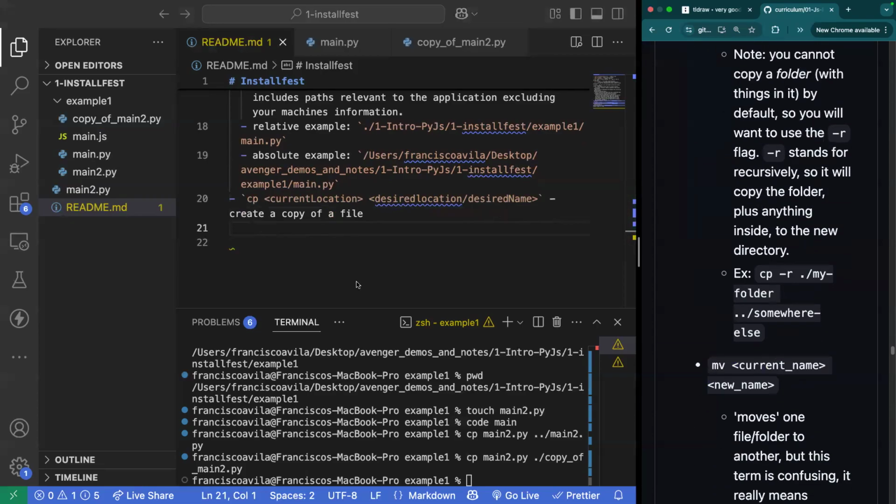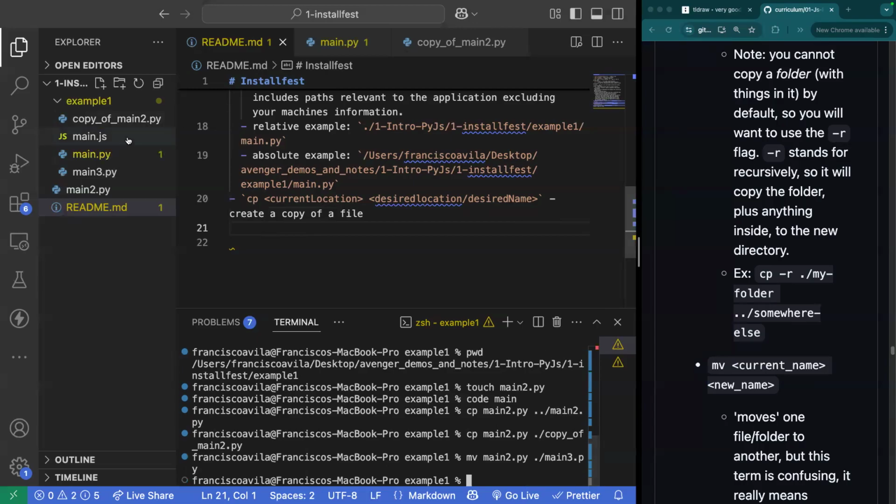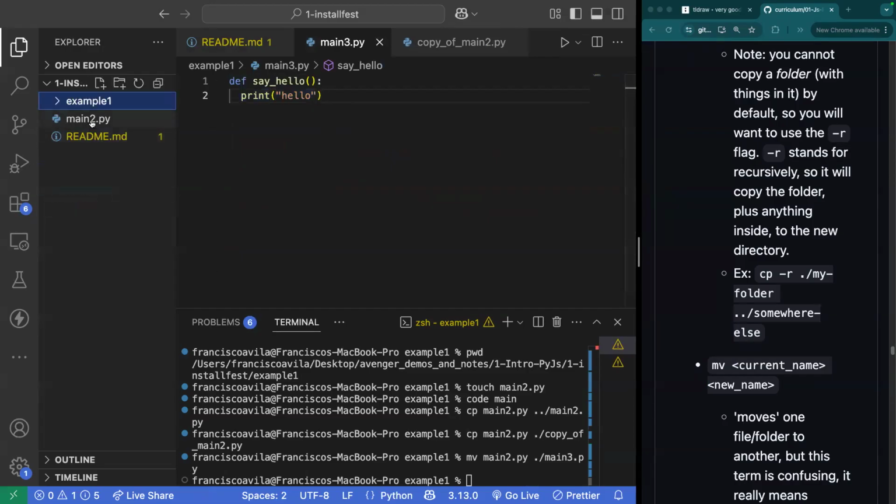There's also the MV command, which can be utilized to move a file or to change a file's name. So for example, now that I made a copy of main2, I can change that file's name to be main3. I can say MV main2.py to be main3.py. And I just have to specify, hey, I want this to be within the same directory. And in doing so, you'll see M2 has now changed and is now M3. I still have this main2 on the outside. So maybe I can move it back inside of that example directory.